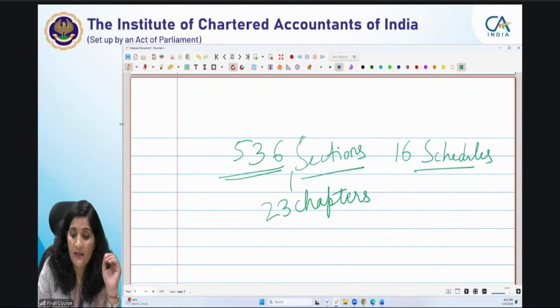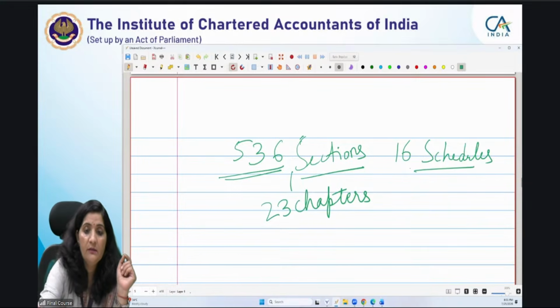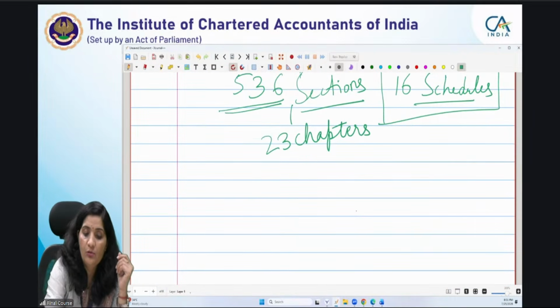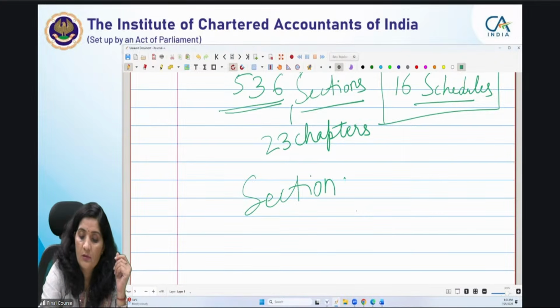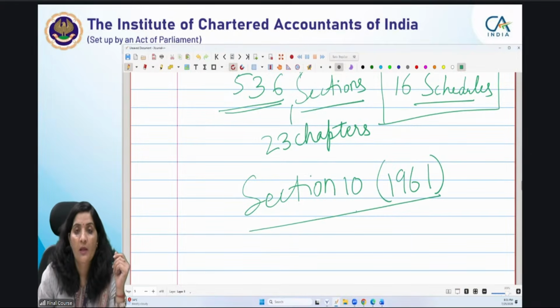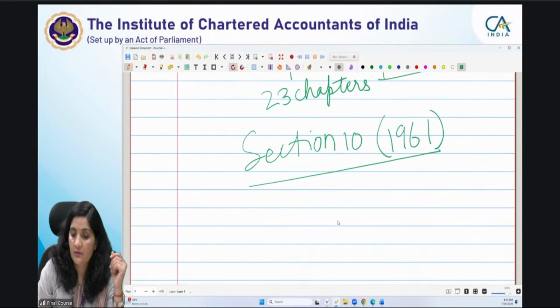So what I am telling you is that reading these schedules in the new Act is very, very important for you. Why? Just now you told me that section 10 was related to exempted income under the 1961 Act. Now in the new Act, which section is relevant?